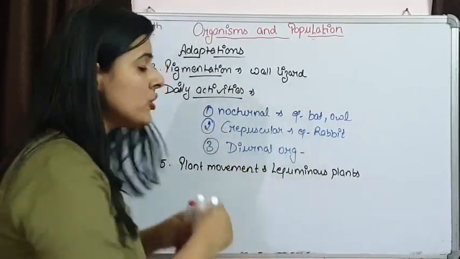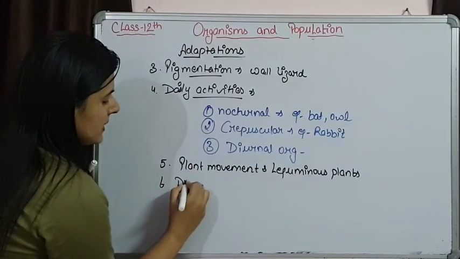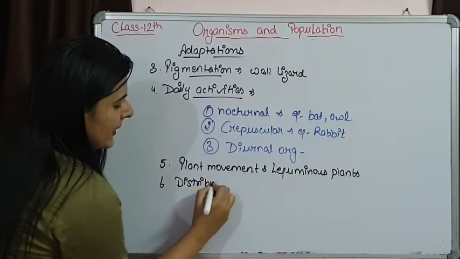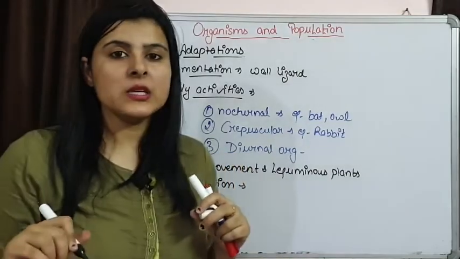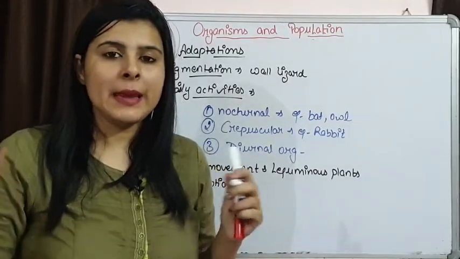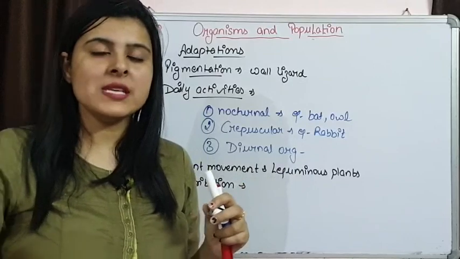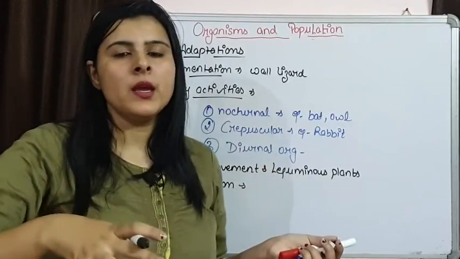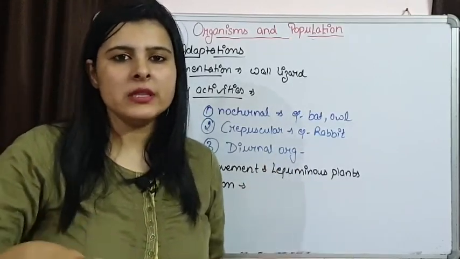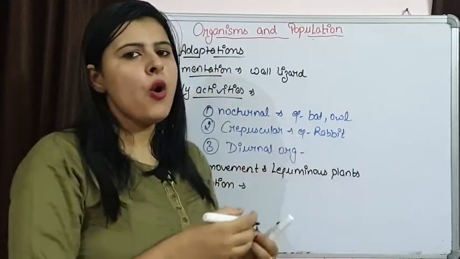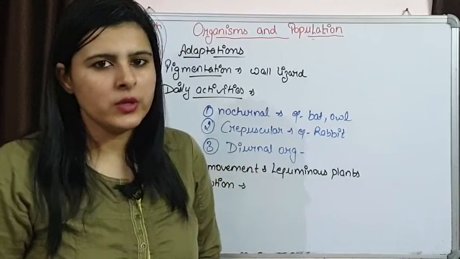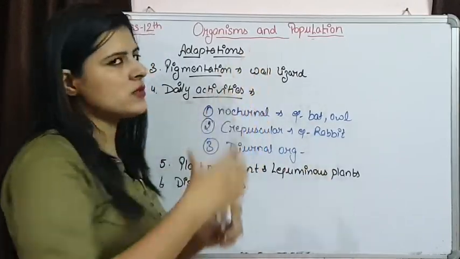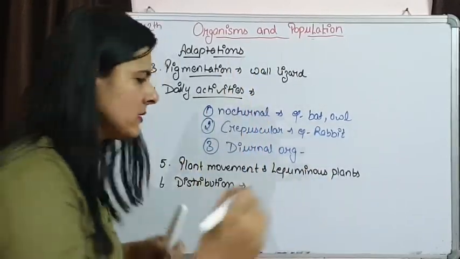Even distribution of organisms also is being affected by light. If we see the animals present on Earth's surface, the tropical and temperate regions have the maximum number of animals surviving there because that region has optimum light and even water conditions are also good. So, distribution of organisms is also dependent upon light.